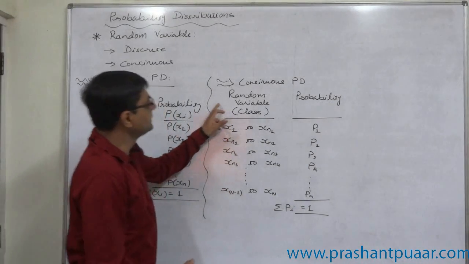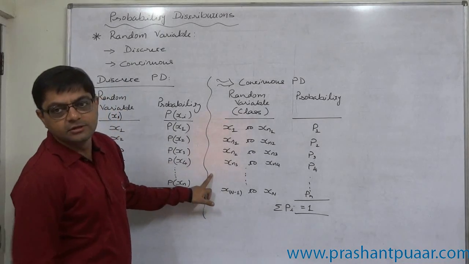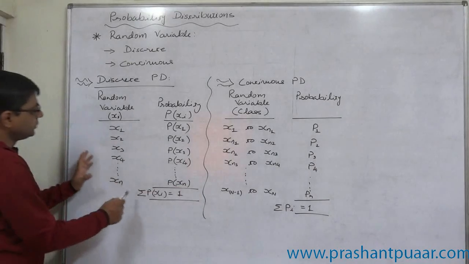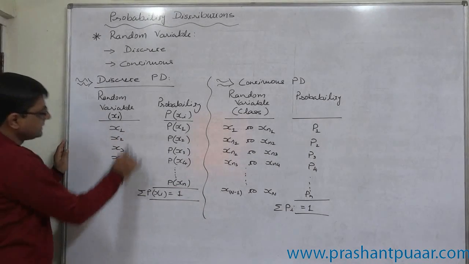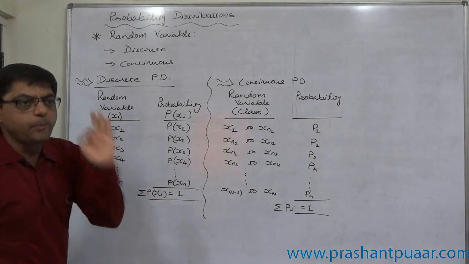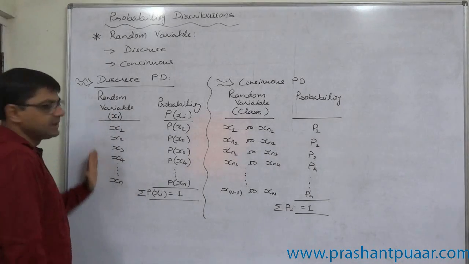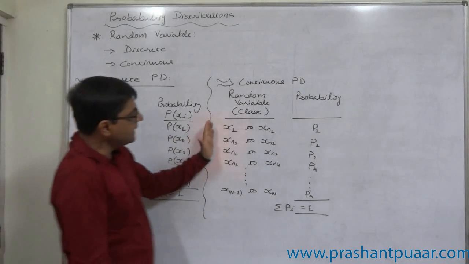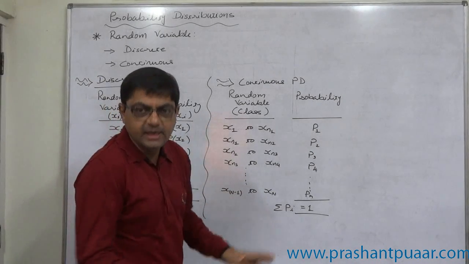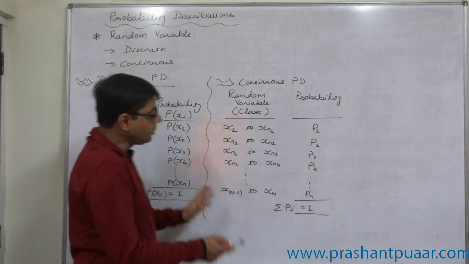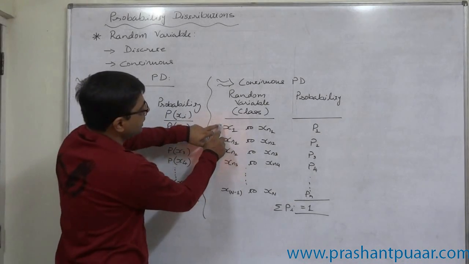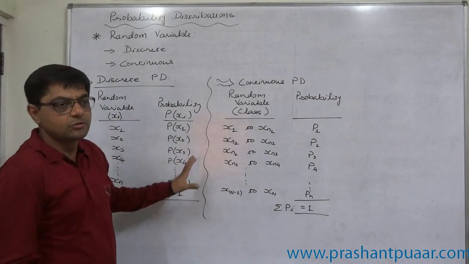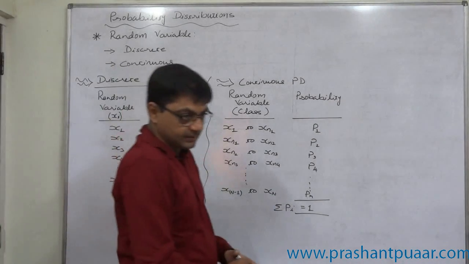Then the random variable is considered continuous. So the basic difference between these two is: when we are interested in a particular point value, the random variable is known as a discrete random variable. And when we are interested in all possible integer as well as fractional values, all infinite number of values between the lowest and the highest data value, then it is a continuous random variable.